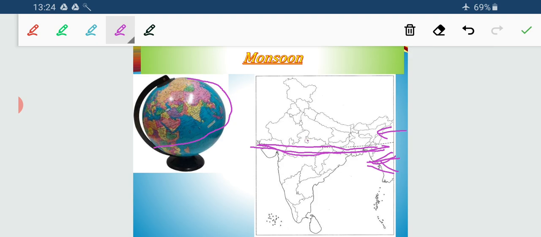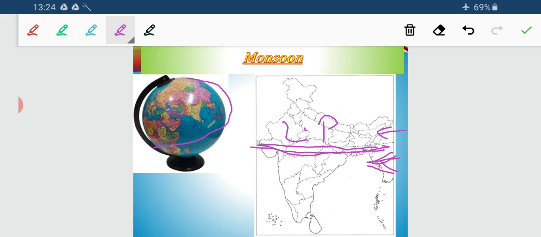Obviously land. We studied in the previous class that land heats up faster and cools down faster. So the land surface will heat up faster, the temperature will go high, and when temperature increases, the pressure decreases. So it will develop a zone of low pressure.